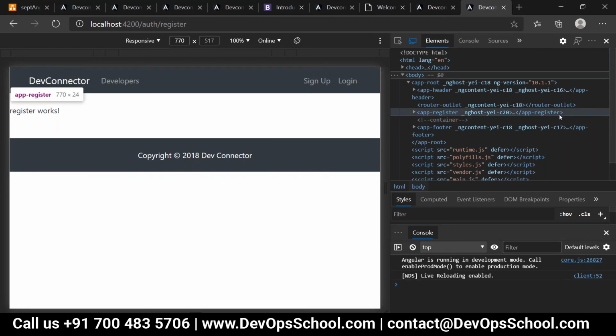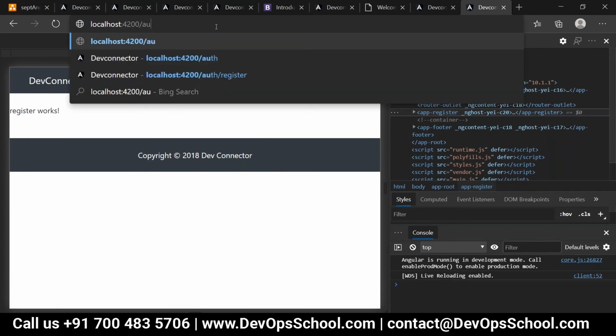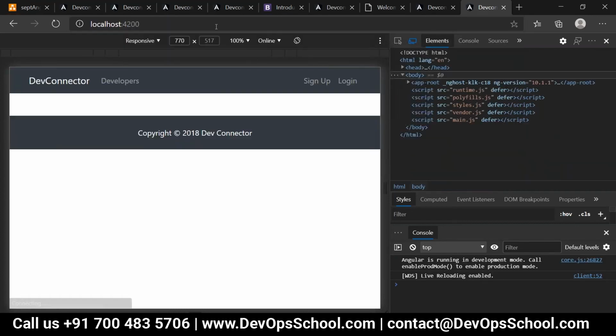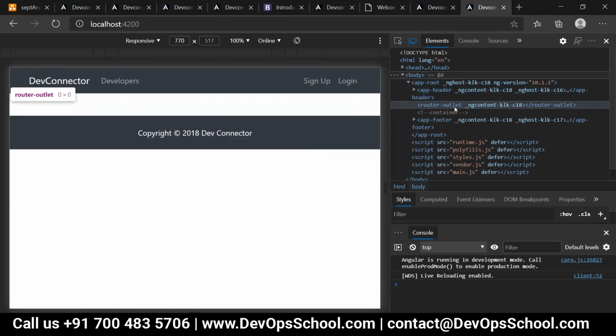People, is it rendering app register or not? Have a look. I'll remove this. I'll remove this. Inside this app root, people, are you able to see this router outlet, correct?